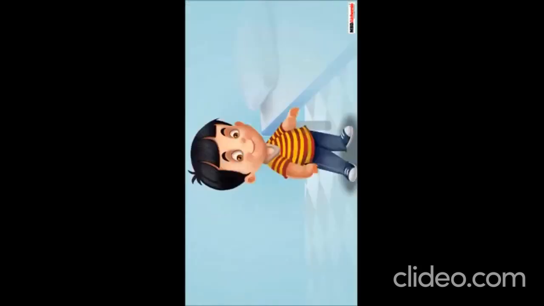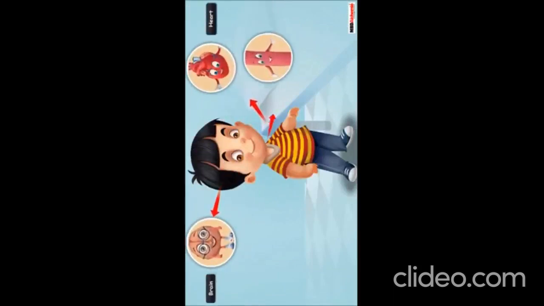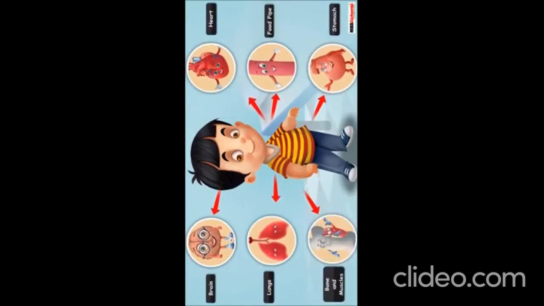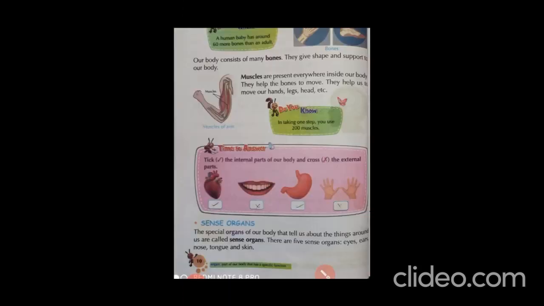So kids, inside Sid's body, we have found his brain, heart, food pipe, stomach, lungs, bones and muscles. We cannot see them from outside. They are called the internal parts. Just like Sid, we all have these internal parts in our body. Now, a small task for you. Mark the internal parts of our body with a right and the external parts with a cross.